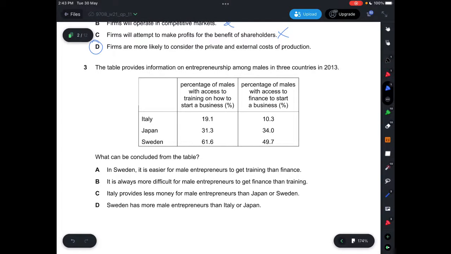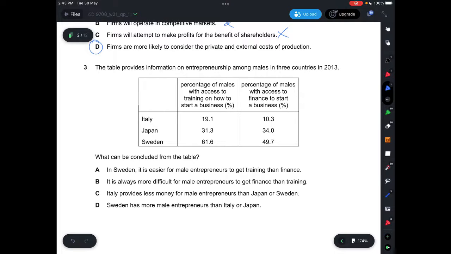Question 3, the table provides information on entrepreneurship among males in 3 countries in 2013. So you can see in Italy, the percentage of males with access to training on how to start a business is 19.1, compared to the percentage of males with access to finance to start a business, which is 10.3. In Japan, it's 31.3 and 34. In Sweden, it's 61.6 and 49.7. So what can be concluded from the table? Let's look at the 4 options here.